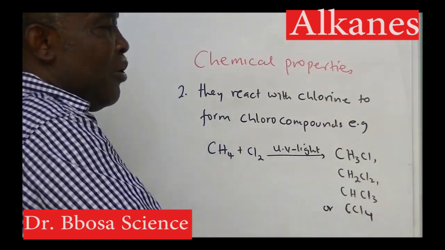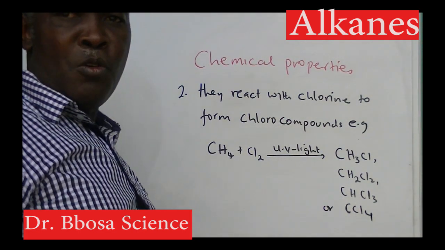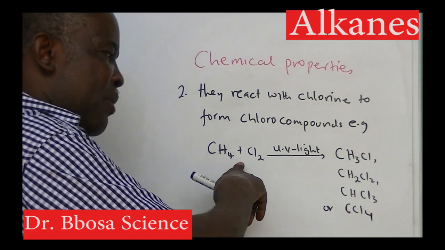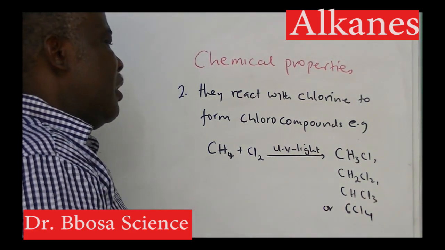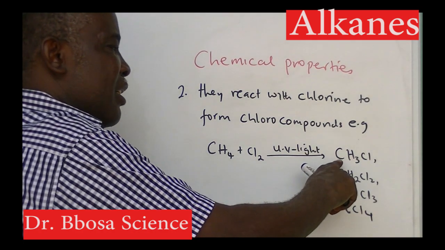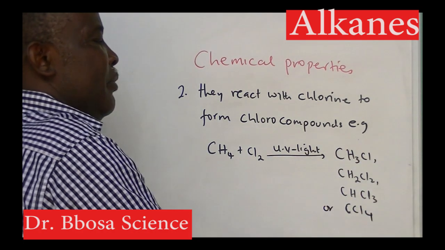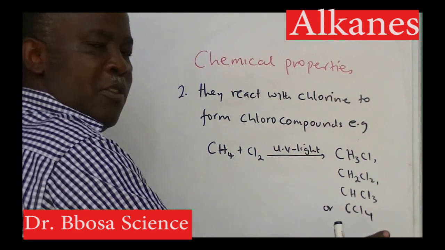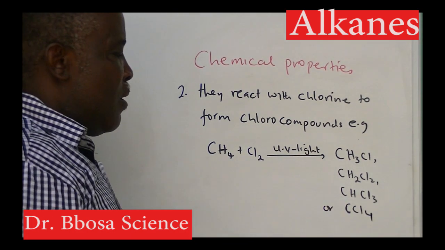Two, they react with chlorine to form chloro compounds. For example, methane plus chlorine will give you either chloromethane, dichloromethane, trichloromethane, or tetrachloromethane.